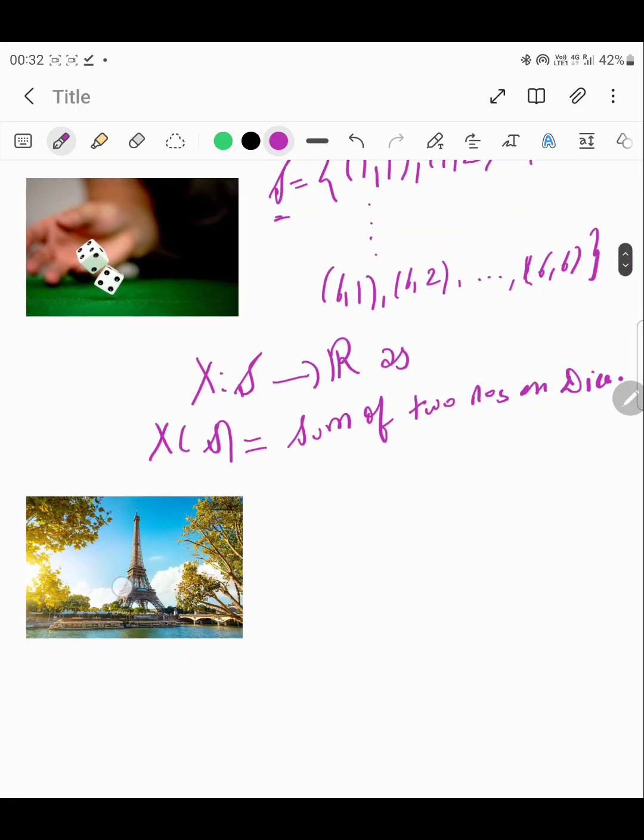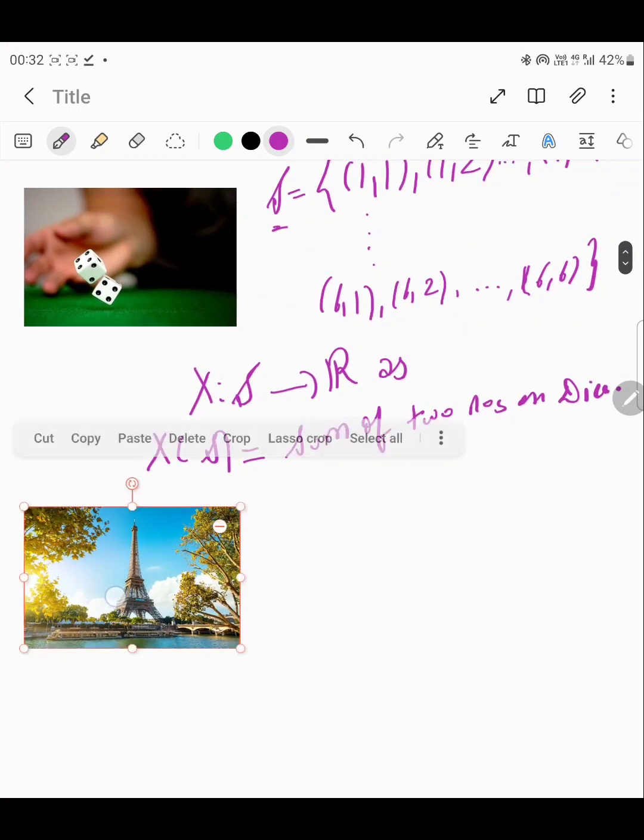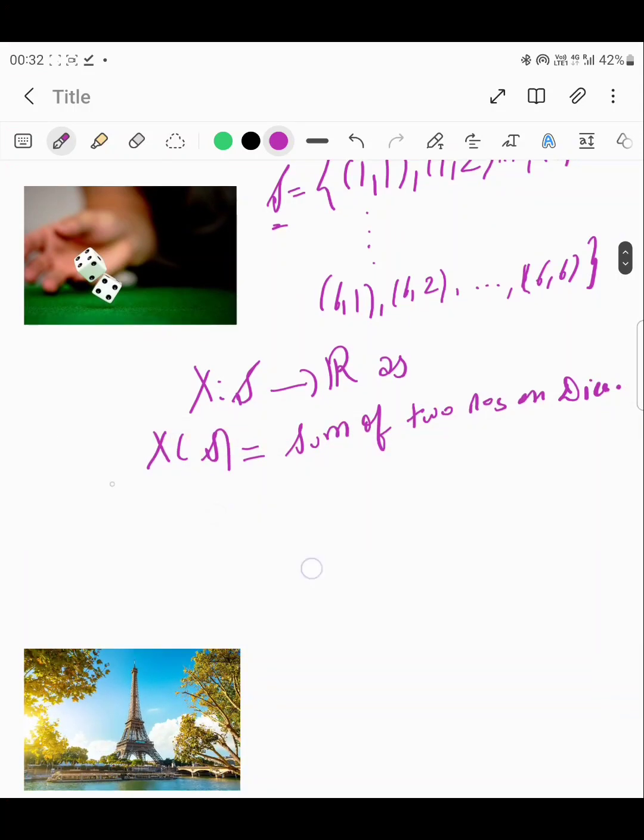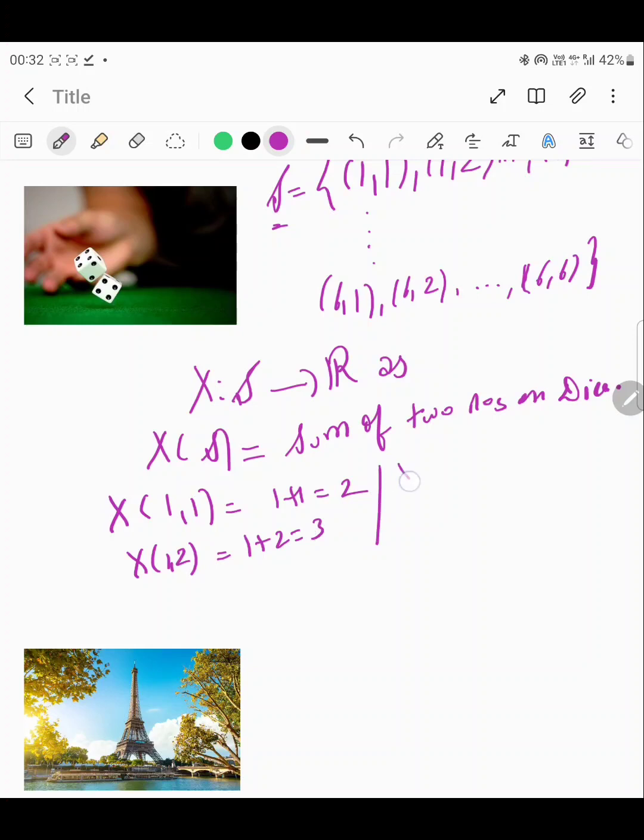So that means if we just refer to our sample space, let us say 1 comma 1, then that will be 1 plus 1 is equal to 2. If I talk about 1 comma 2, then it will be 1 plus 2 equals 3. Likewise, X of 1 comma 3 will be 1 plus 3 equals 4,